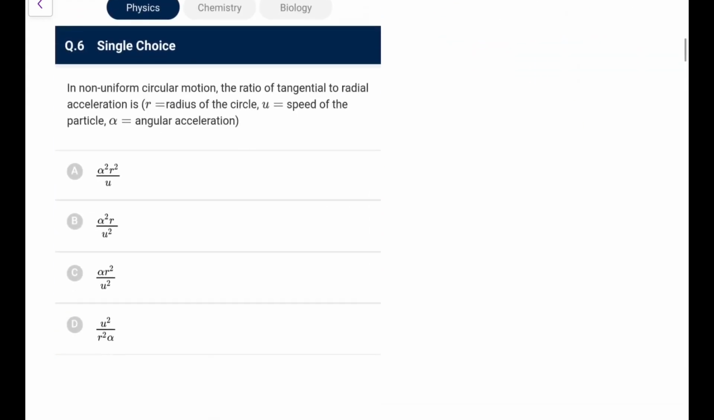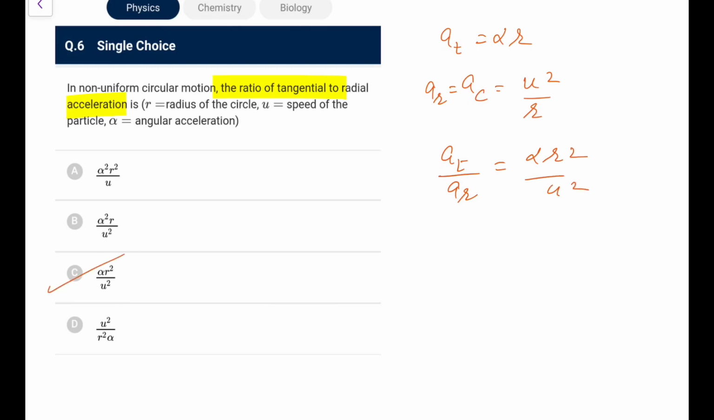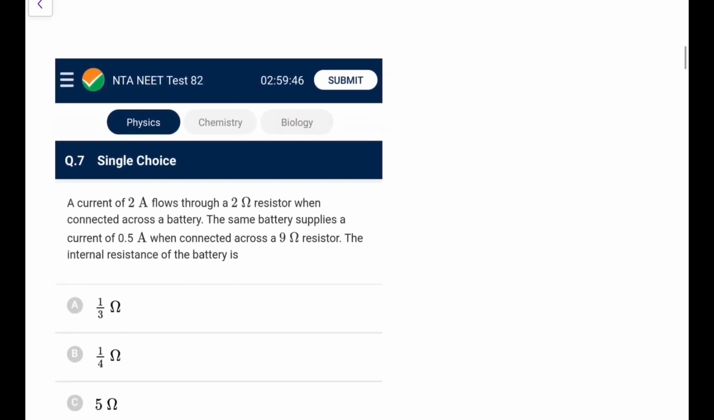Next, in a non-uniform circular motion, the ratio of tangential to radial acceleration is, r is radius, u is speed, alpha is angular acceleration. So first of all, AT, you know, is alpha r, AC you know is equal to u square by r, AC or a radial, whatever you write it, AR, that is u square by r. So if I do that, AT by a radial will come out as alpha r square by u square. So I'll go for option C. So again an easy one, not a tough one.